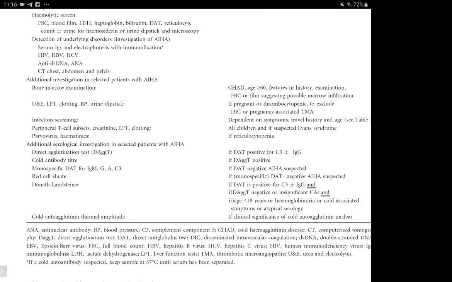Then, in cases of patients where we suspect thrombocytopenia secondary to DIC or thrombotic microangiopathy, particularly TTP, we could go for a urinary examination, LFTs and the clotting profile. Then for travelers with a travel history, and in children as well, an infection screen, particularly the peripheral T cell subtype.